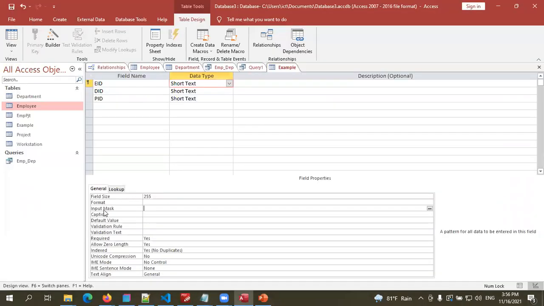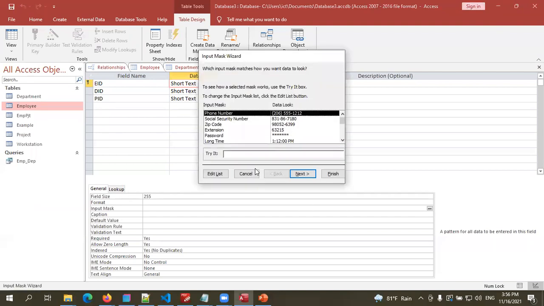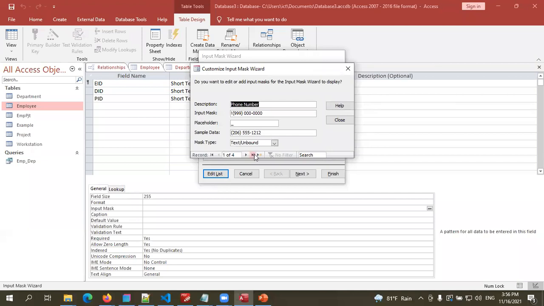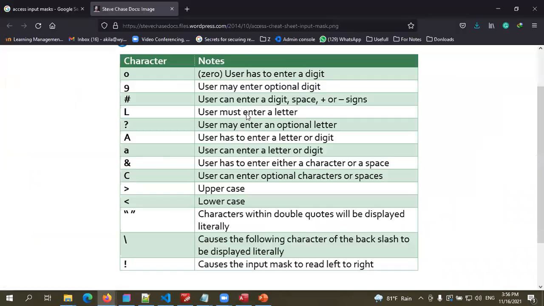Now, what you can do here, click on input mask. Then you can click edit list. And here, see, new record. Click on new record. Description is employee ID. Input mask. In the employee ID, see, the first letter has to be a capital letter. So, uppercase. I'm going to define the input mask now, right?